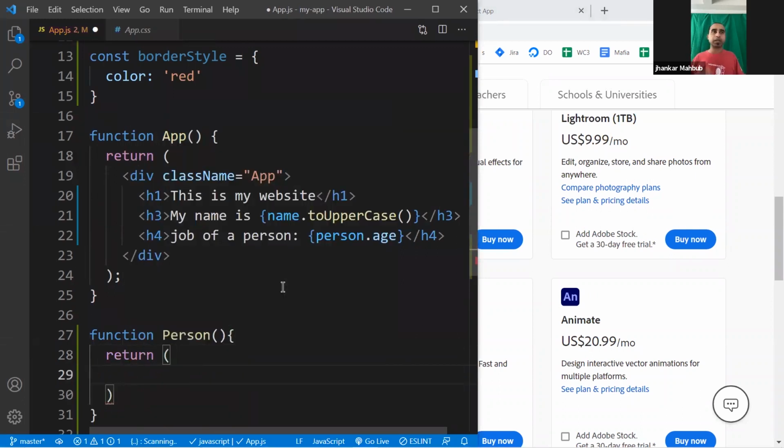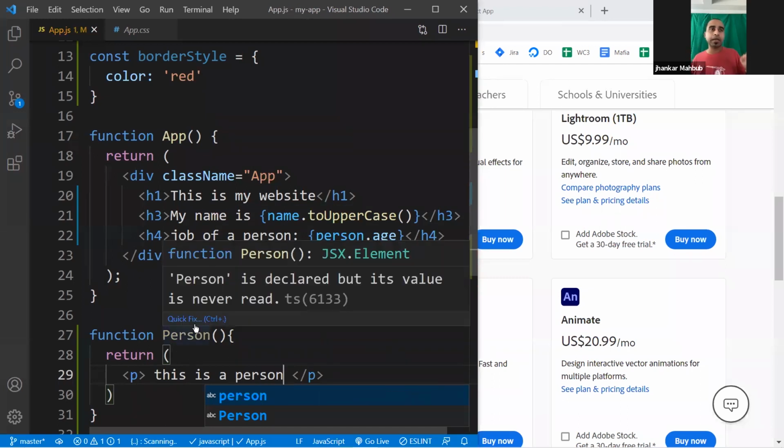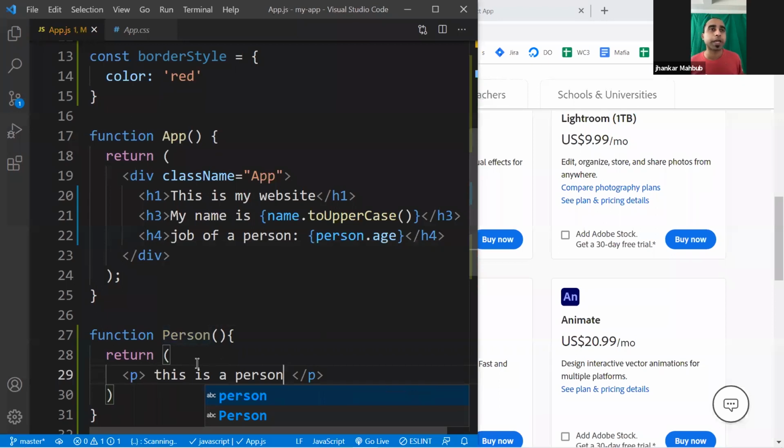And usually, you can write just one single paragraph this way, and then you finish this paragraph. And this is a person. You can do this way. And if you need to write multiple HTML tags, we'll explain this a little later. So what you did, you created a simple function, and this simple function returns some kind of HTML.